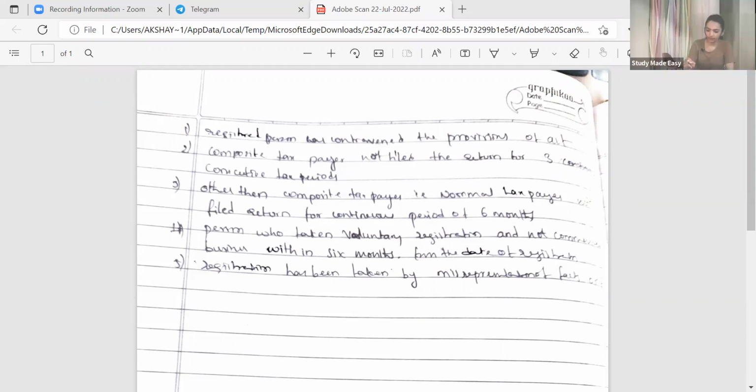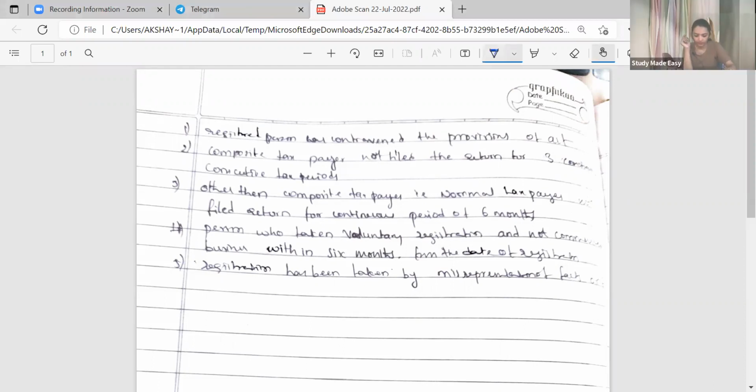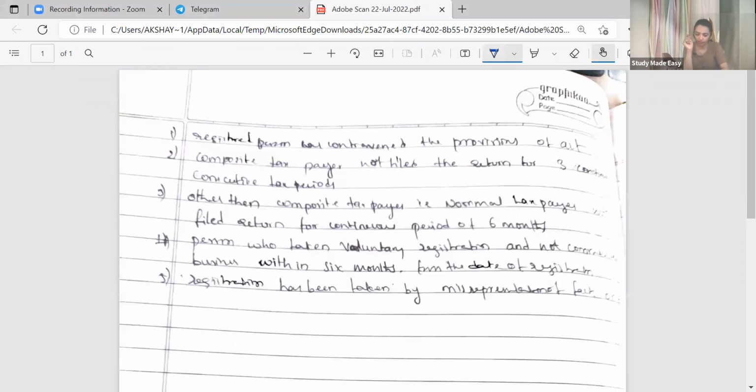Sure. First of all, Himadri. Registered person has contravened the provision of the Act. Composite taxpayer not filed the return for 3 consecutive tax periods. Other than composite taxpayer, that is normal taxpayer, not filed the return for continuous period of 6 months. Person who has taken voluntary registration and not commenced business within 6 months from date of registration. Registration has been taken by misrepresentation of the fact.